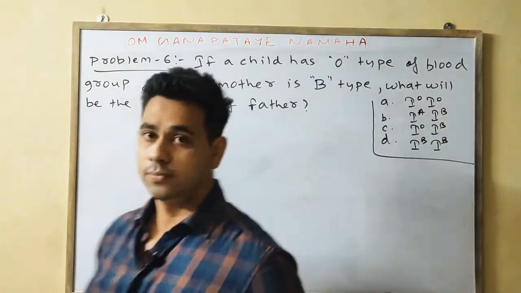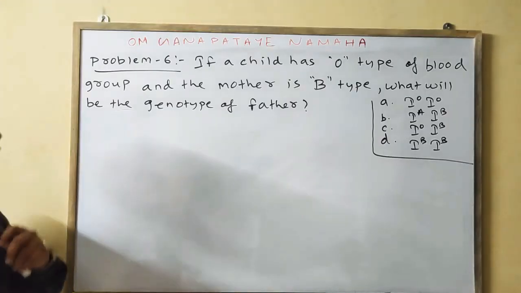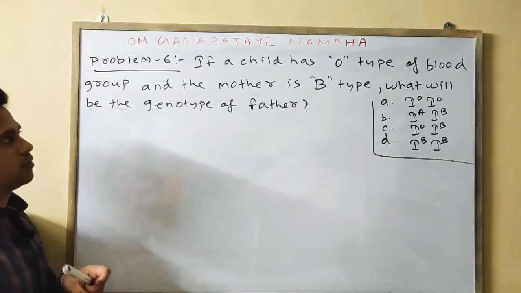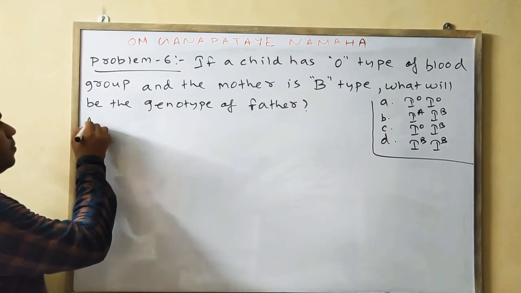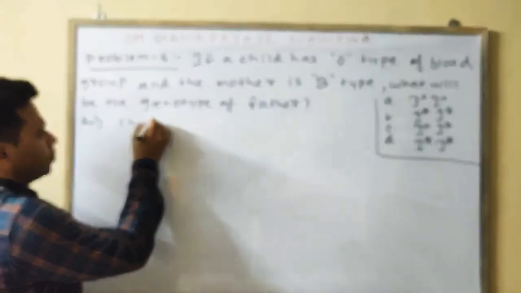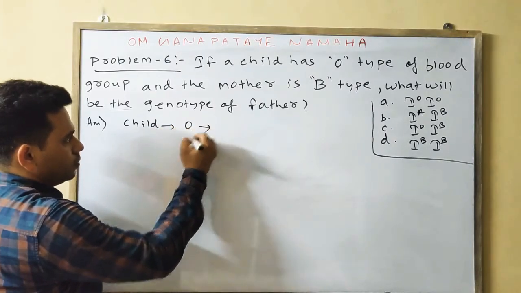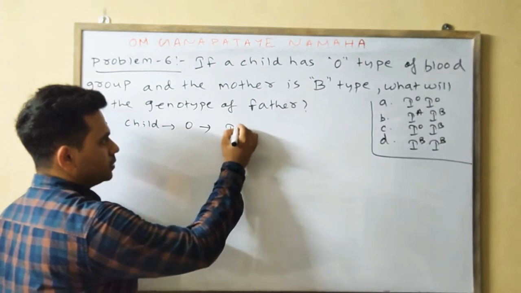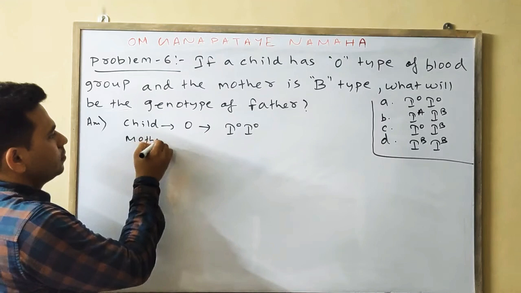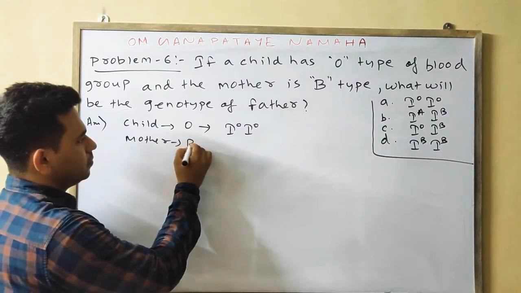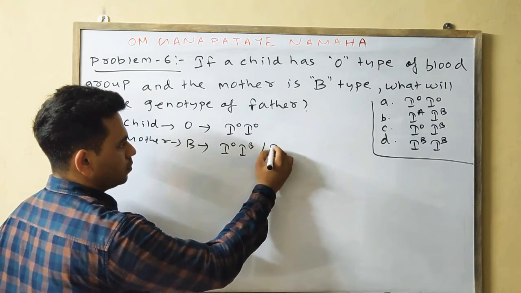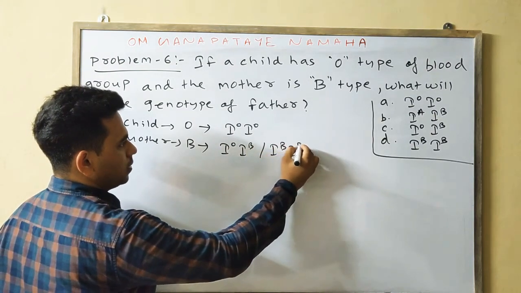Next question. If a child has O type of blood group and the mother is B type, what will be the genotype of the father? Okay, the child is having the O blood group, so the genotype will be I0 I0. Obviously the mother is given B, which means it can have two types: I0 IB or IB IB.